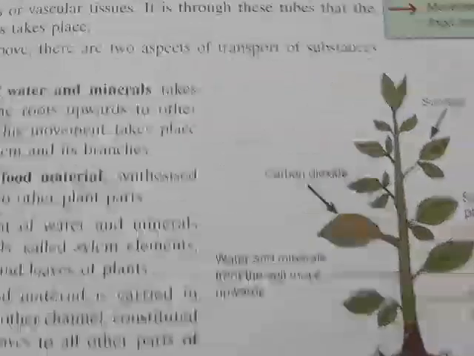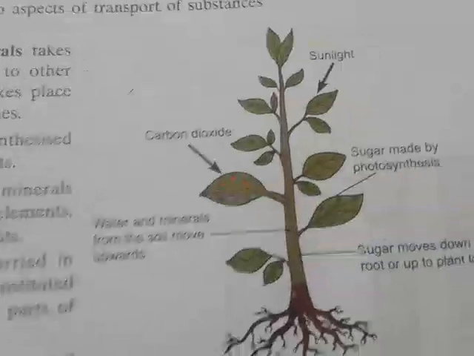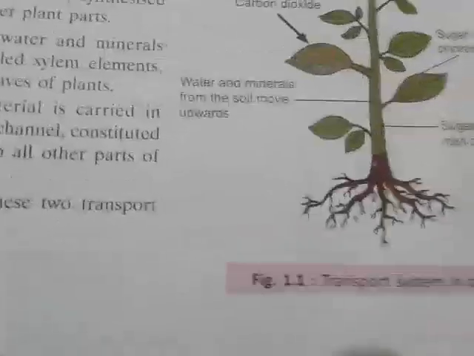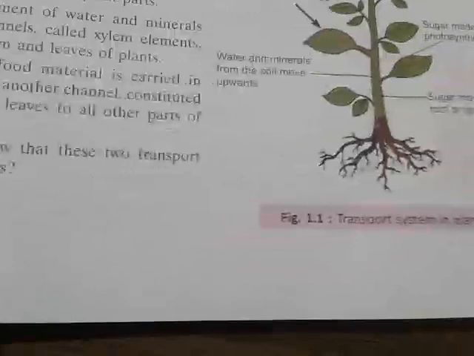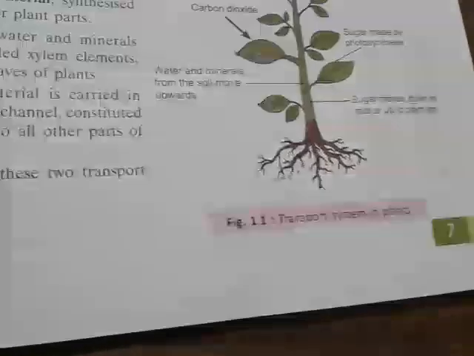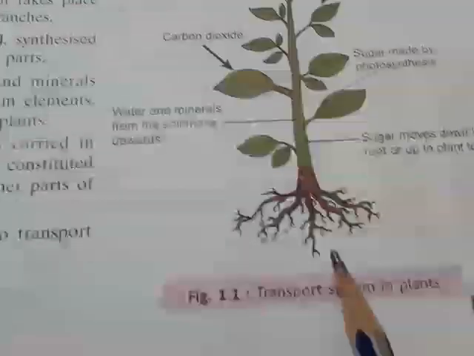So this portion is your root system. Once again, this is your root system.